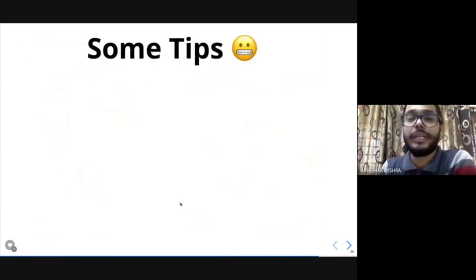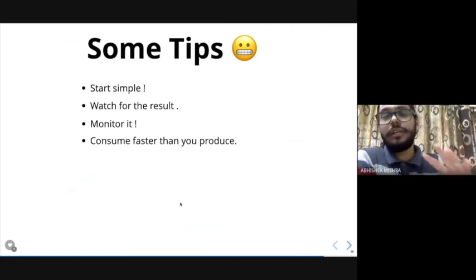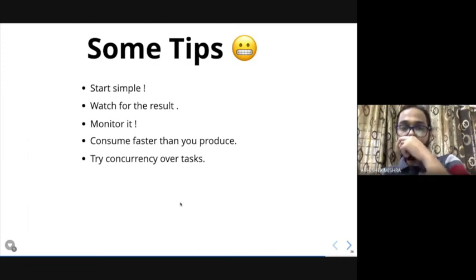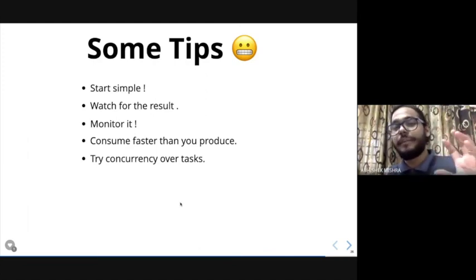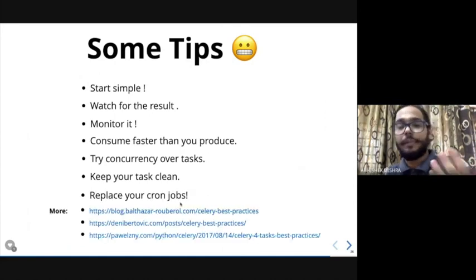Let me give you a few quick tips. Start simple, and of course, I would suggest start monitoring the results, whether you're getting them properly or not. There are different plugins available with Celery. One of the famous ones is called Flower. You can just install it with pip, plug it in with Celery, and you can see all those graphs. I can show you over the web. And yeah, these are some very basic software engineering paradigms that we use in distributed programming. So you can just follow this. You can try concurrency over tasks and replace your own cron jobs.